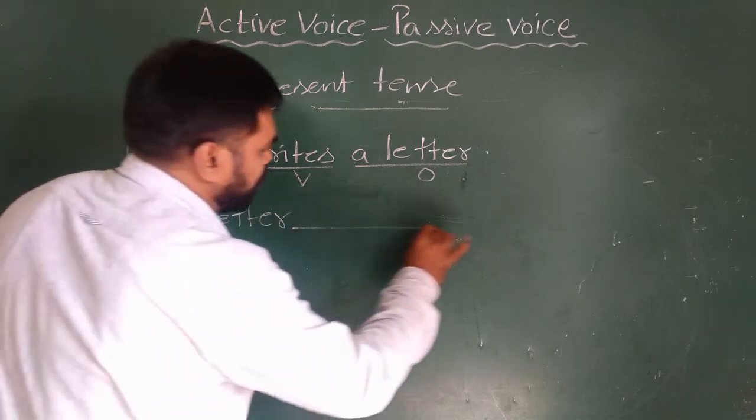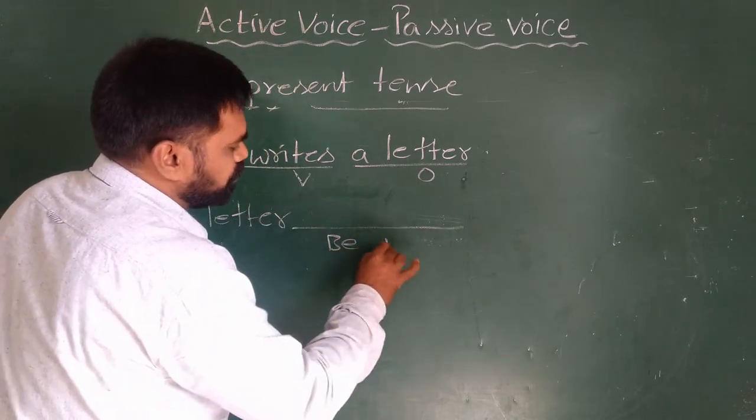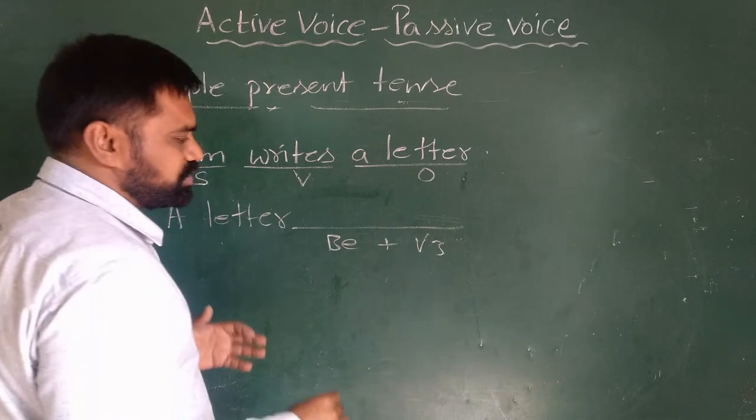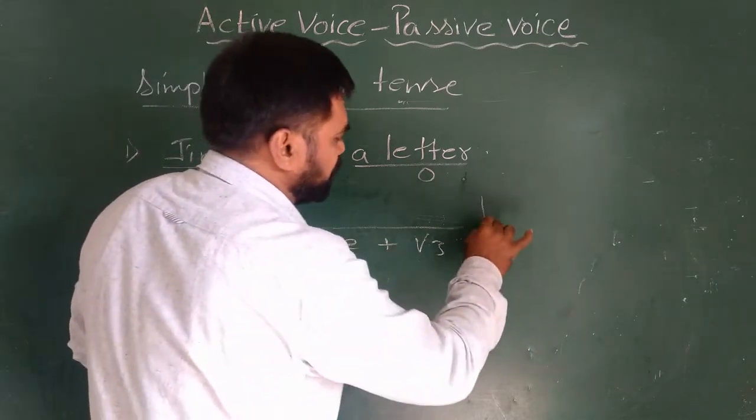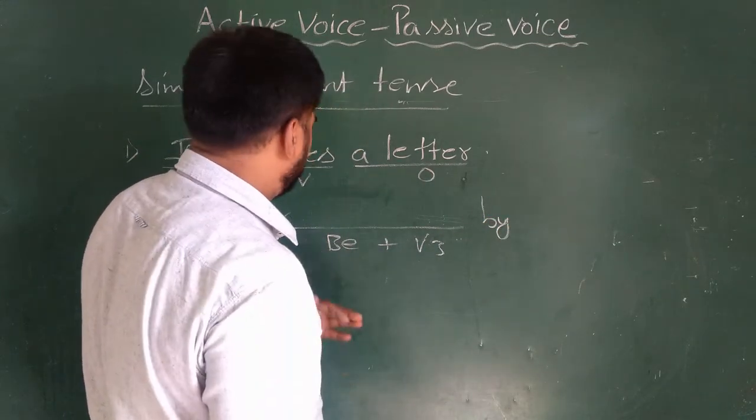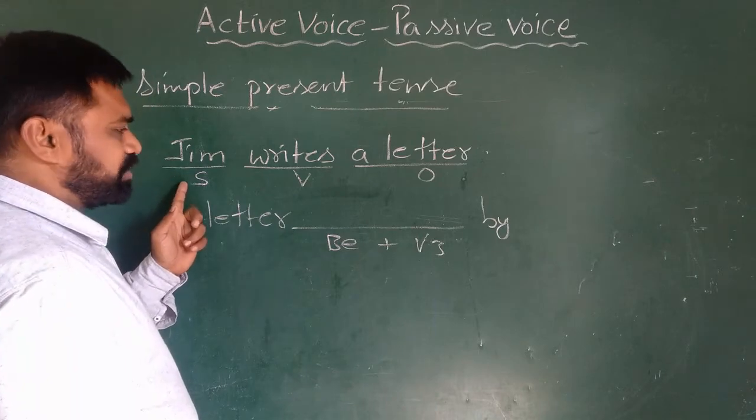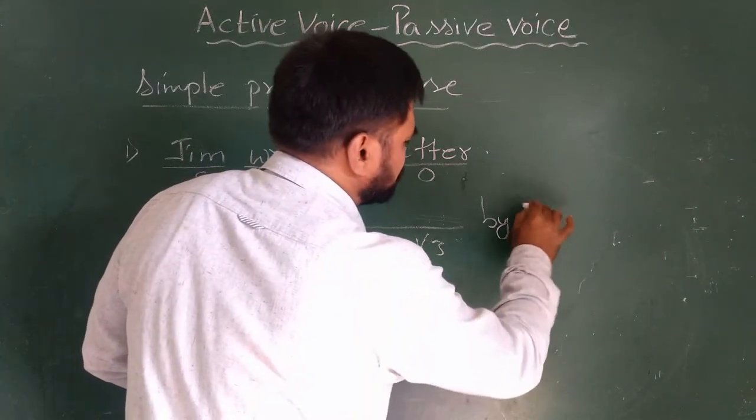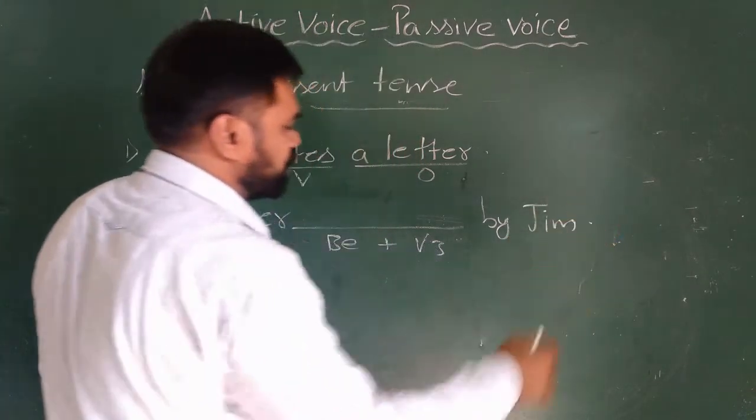Then thereafter I know I have to write be form plus V3, that is the past participle form of the verb, and finally I have to use the preposition by, and I have to keep subject as object. So this is how my answer is going to come.